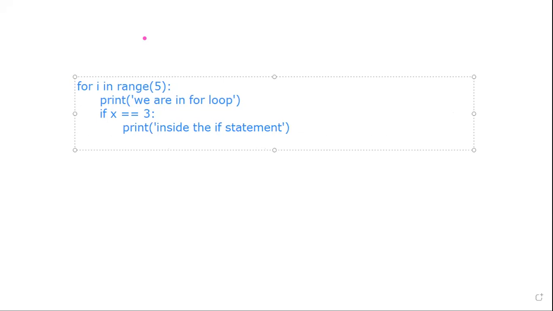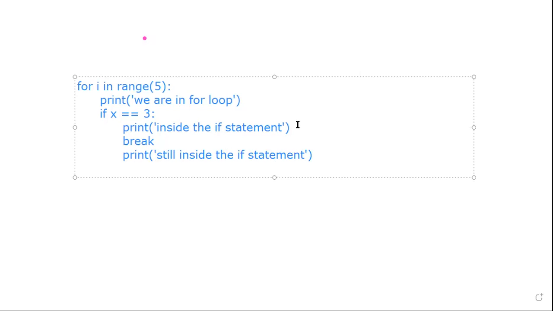Then again over here I'm saying break, and again I'm going to put a print over here so you're still able to understand, still inside the if statement.